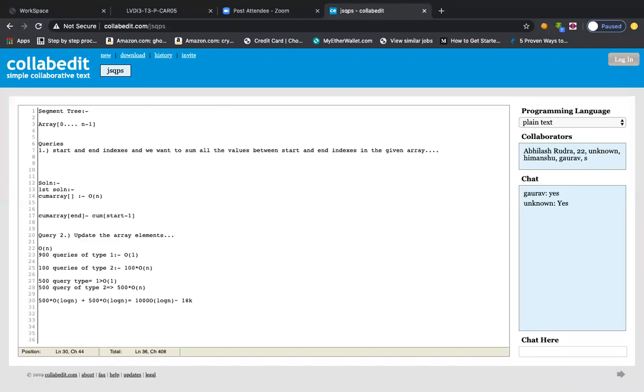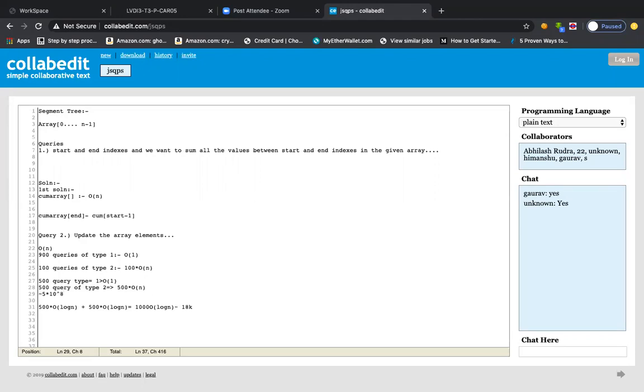But in the first scenario, the 500 queries will take order n each. If you calculate the total, the time complexity will be 500 into order n. n is 10 power 6, so 500 is 5 into 100, and the time will become approximately 5 into 10 power 8, because 10 power 6 times 500.